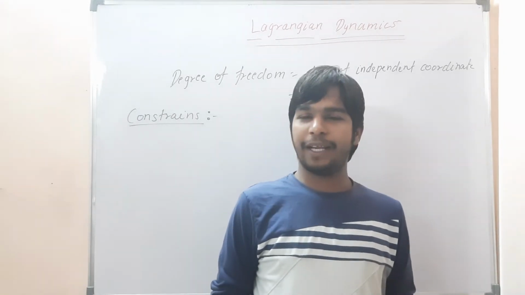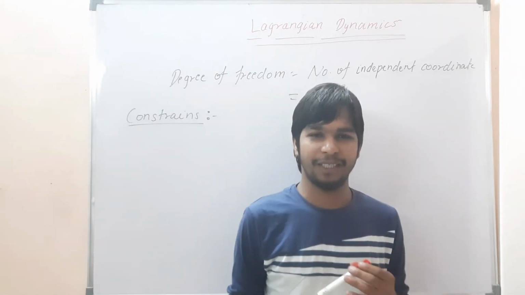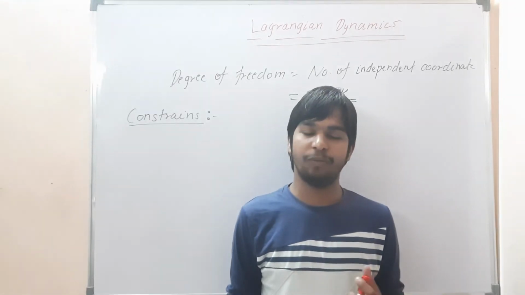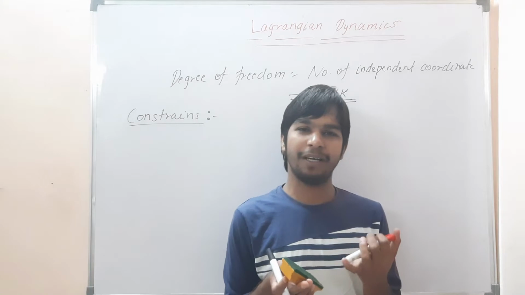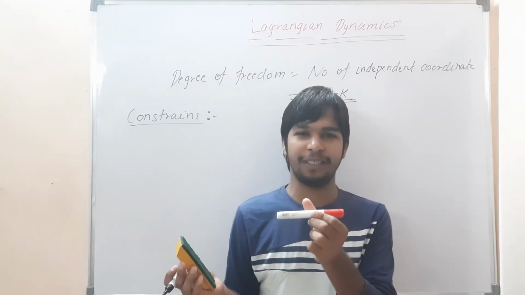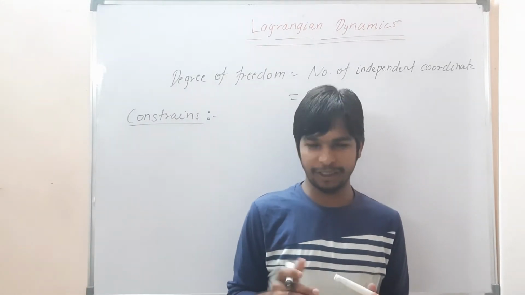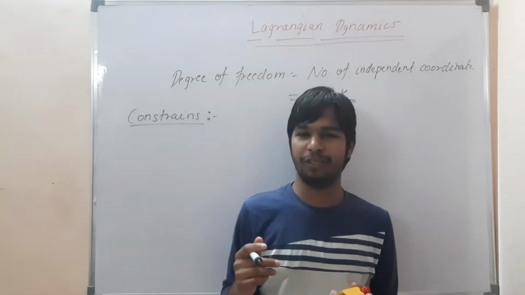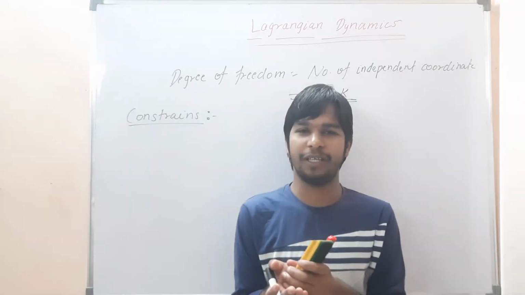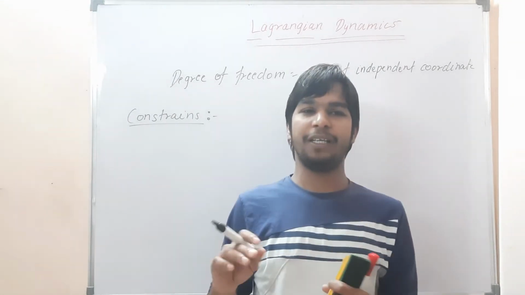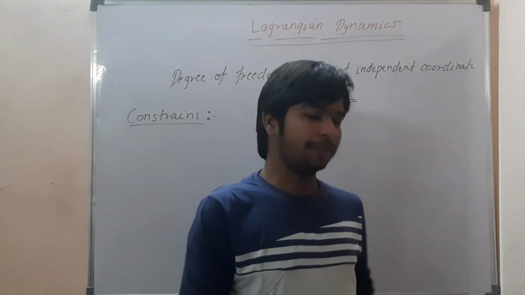So what are constraints? A constraint is something that limits. In Lagrangian dynamics we are studying the motion of a particle. A constraint puts some restriction on a particle, or on any system of particles, and accordingly the system will work. By giving some special condition on it, we will see how it works and what changes occur. So let us see constraints by taking examples.